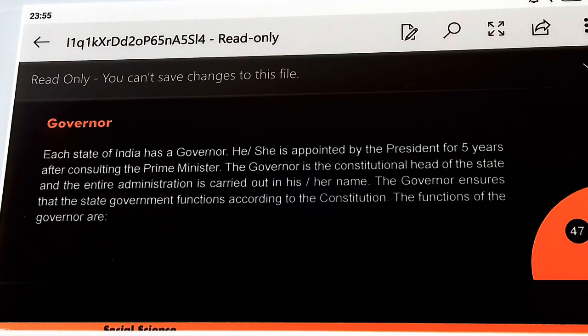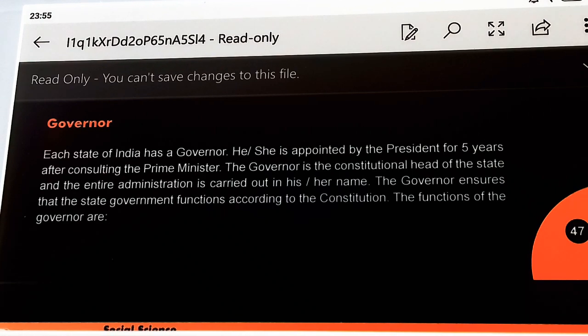So, all the Indian states have a governor, and that governor is appointed by the president for a time of 5 years after the recommendation of the prime minister. The governor is also the constitutional head of the state, and all the state administrative activities are carried out in his or her name. One of the main functions of the governor of a state is to ensure that the state government is running in tune with the provisions of the constitution.